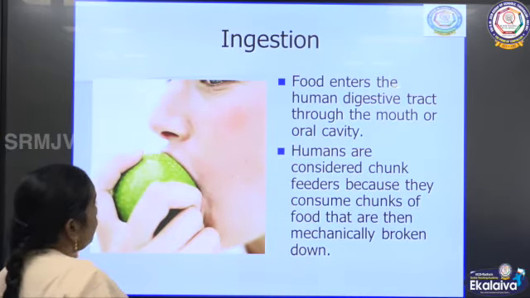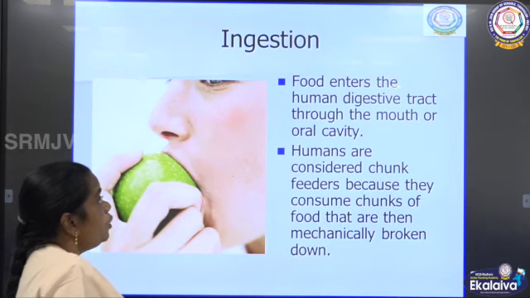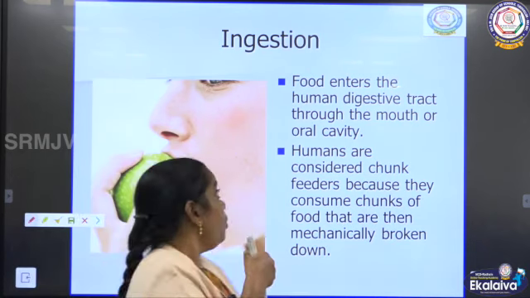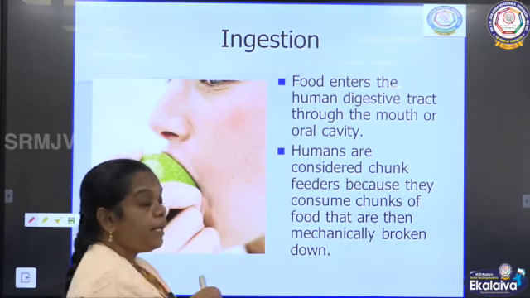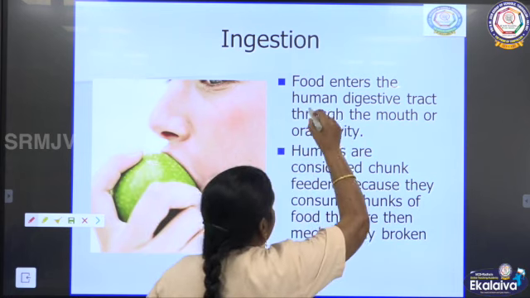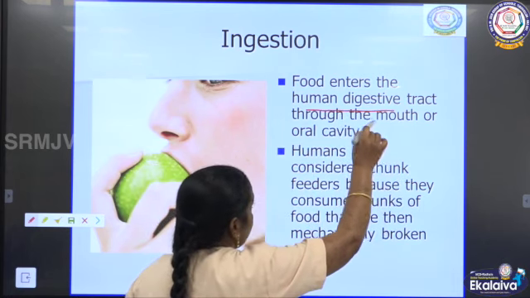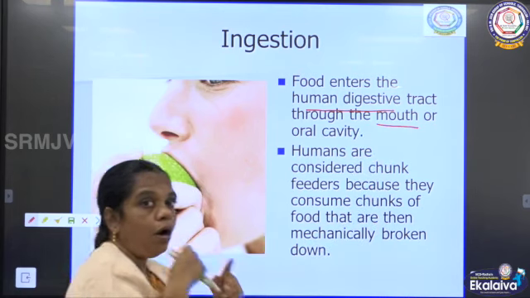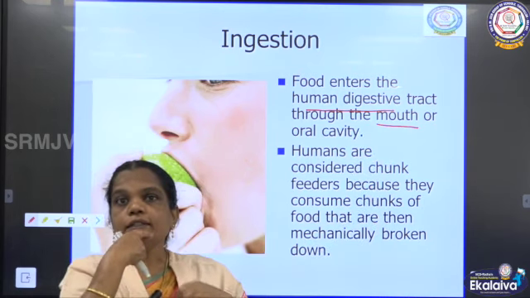So, the ingestion is going to be taking place through the mouth. So, we are eating through the mouth, even the human as well as the animal. The food enters into the human digestive system through the tract called what? Mouth, or the inside of the whole thing is called what?